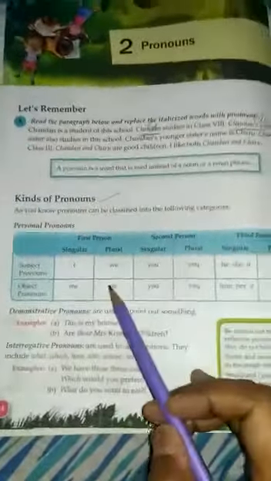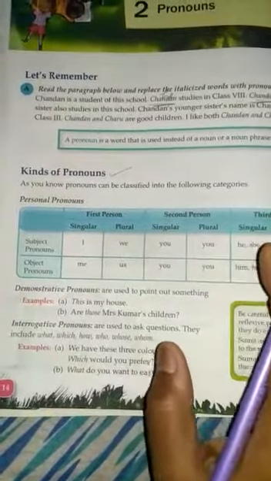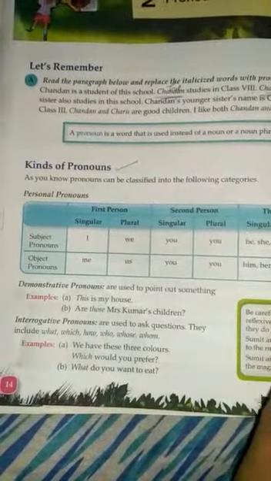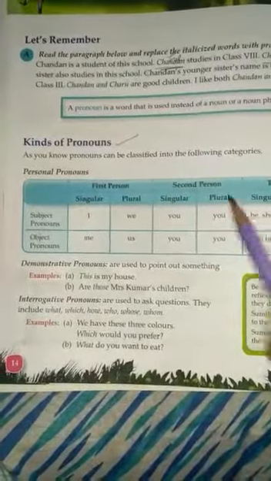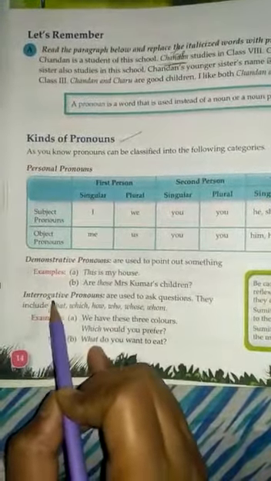Now we move towards its kinds. So students, how many kinds of pronoun are there? As you know in English grammar, pronouns can be classified into the following categories. First one is personal pronoun. Second one is demonstrative pronoun. Third one is interrogative pronoun.